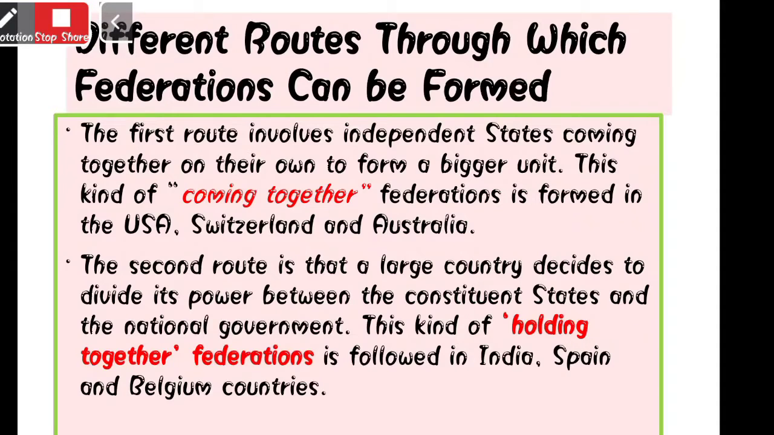So got this point? There are two different routes through which a federation can be formed, that is coming together or else holding together. Coming together examples are USA, Switzerland and Australia. Holding together examples are India, Spain and Belgium.